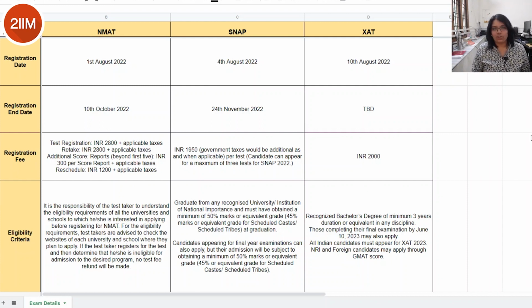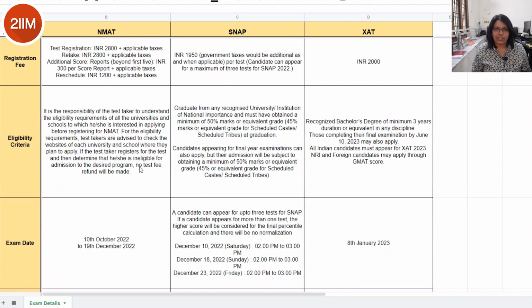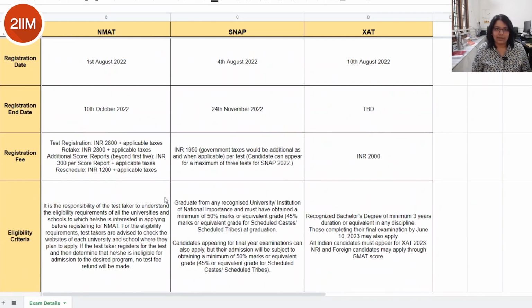So in order to consolidate all the information that we have, I've created this sheet and I'll be taking you through the important details such as the registration dates, the eligibility criteria, what are the institutes that you can apply for and the exam dates of these various exams. So watch till the end. So let us begin with NMAT.